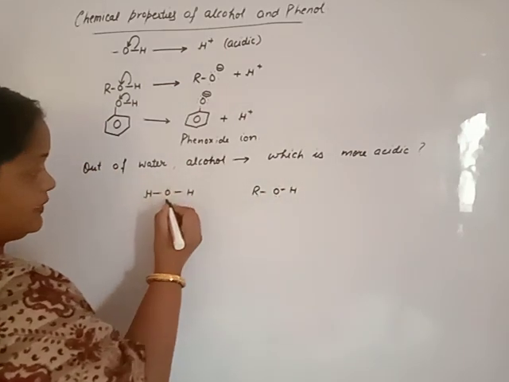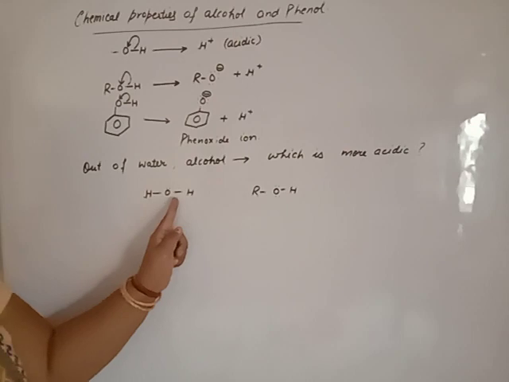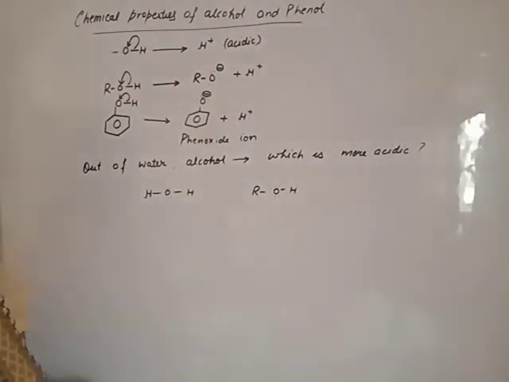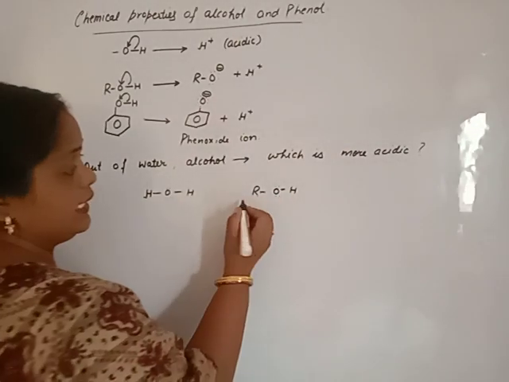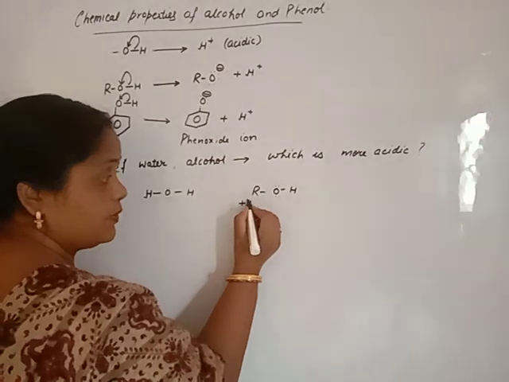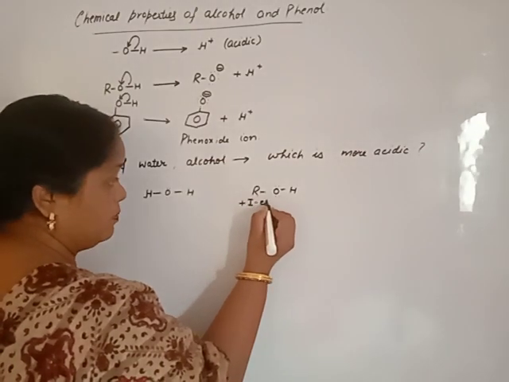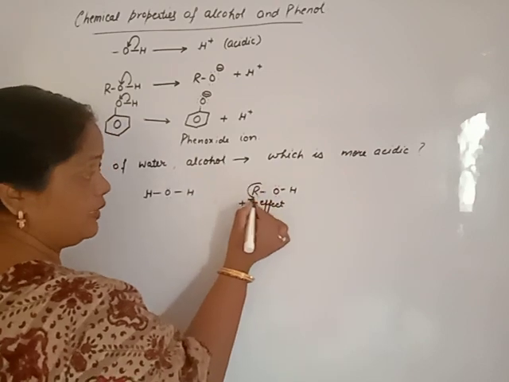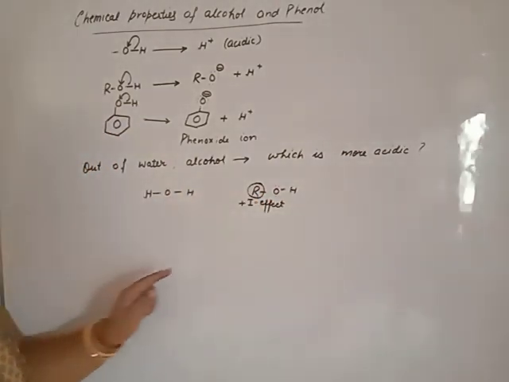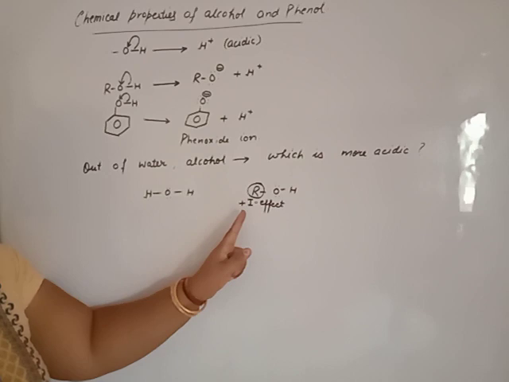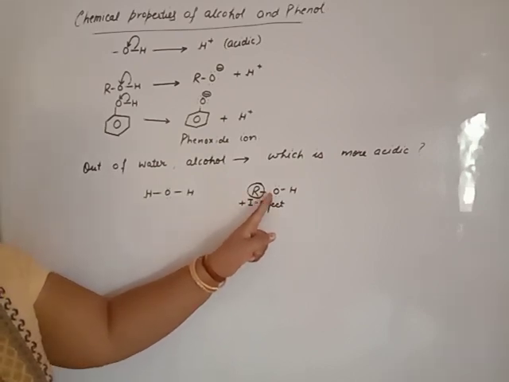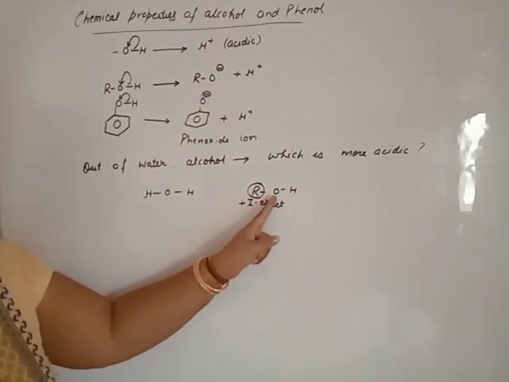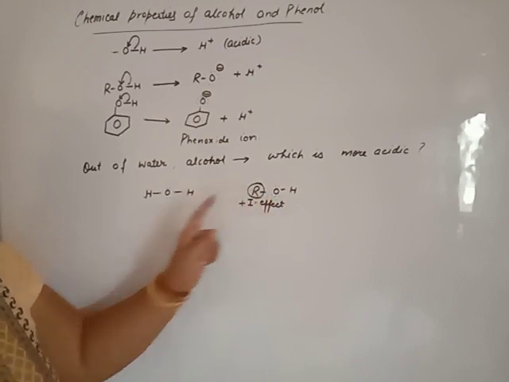In both cases, an OH single bond is there, but alcohol has an alkyl group, and the alkyl group shows plus I effect. That means it has a tendency to donate electrons to the oxygen atom.